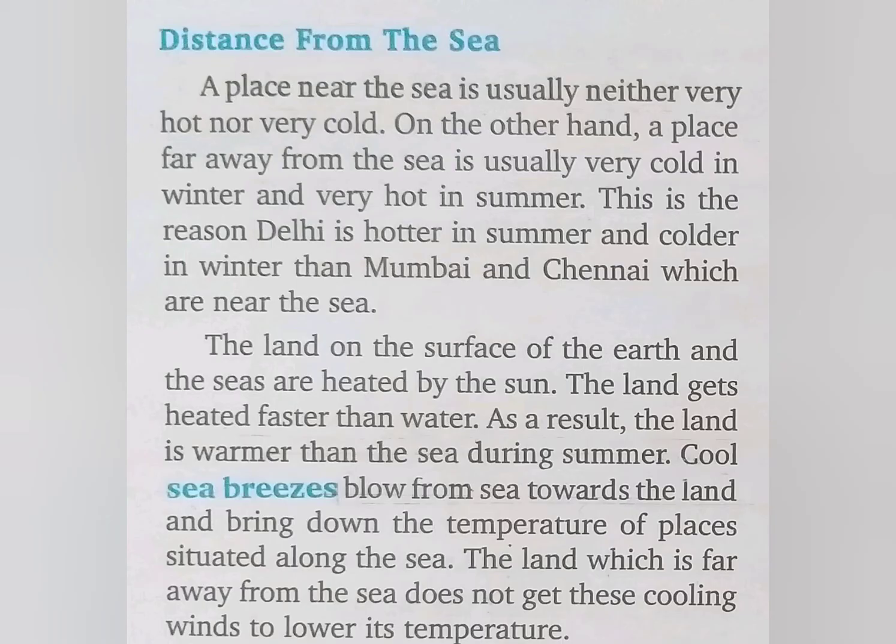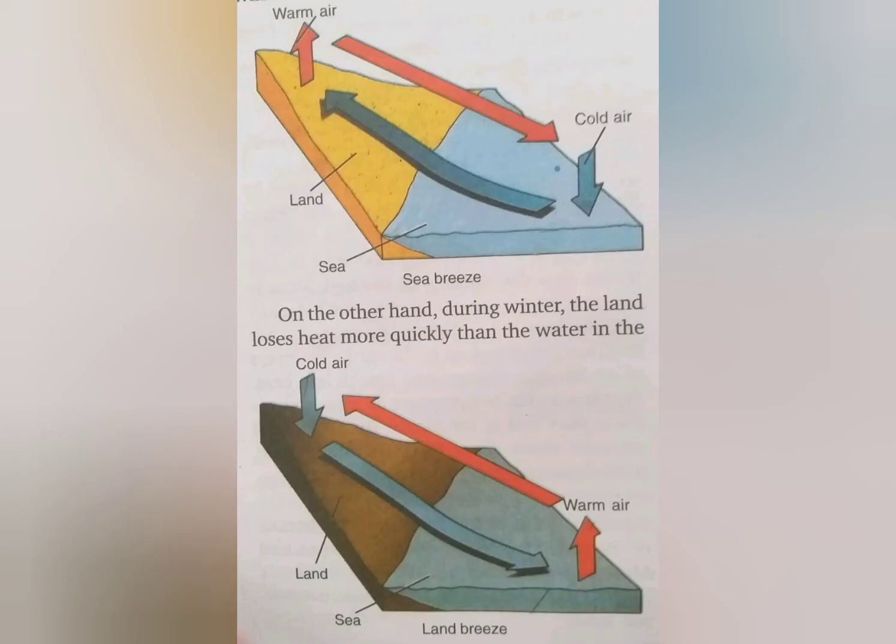Next is our distance from the sea. A place near the sea is usually neither very hot nor very cold. On the other hand, a place far from the sea is usually very cold in winters and very hot in summers, like Agra. It is very hot in summers and cool in winters. Here is a picture of land breeze and sea breeze.